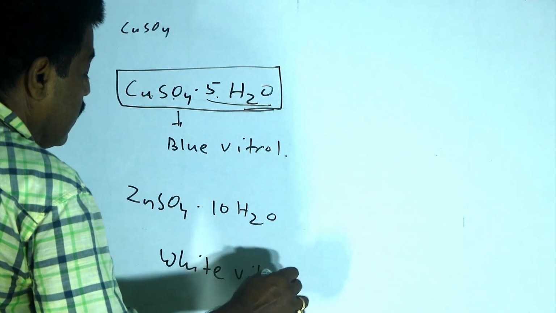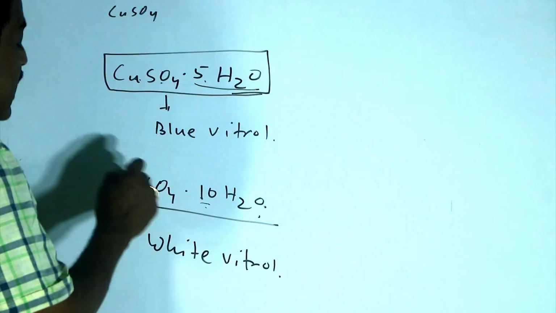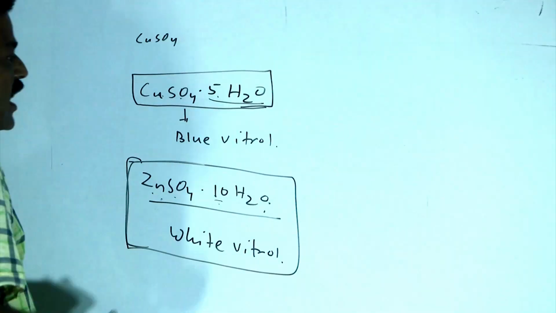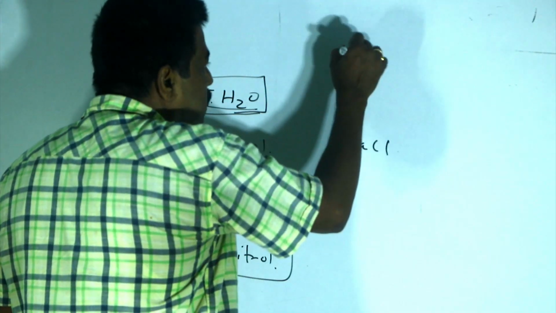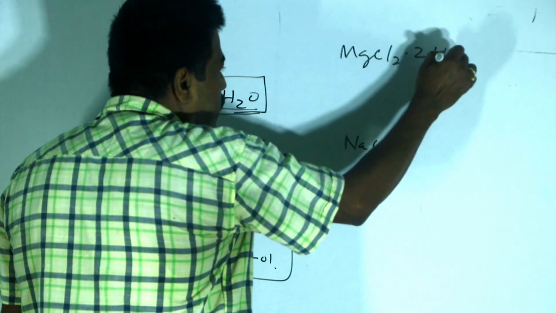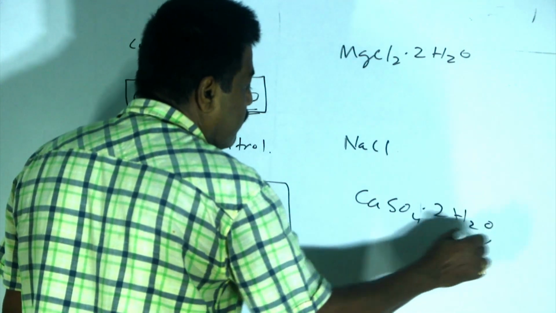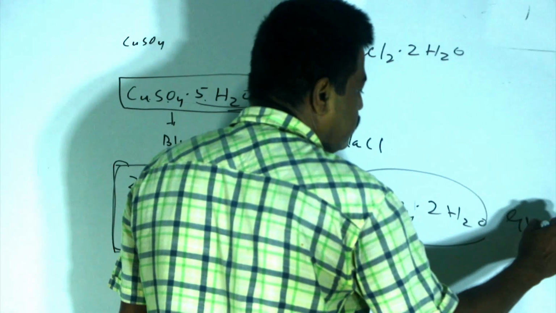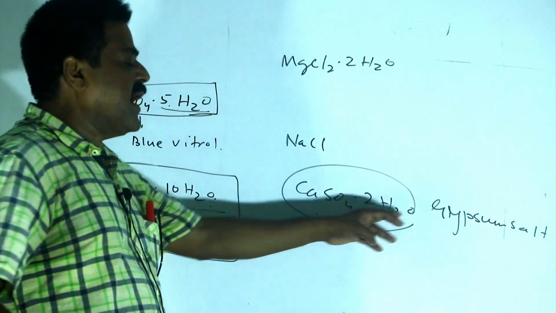Similarly, zinc sulfate with 10 molecules of water is called white vitriol. It is read as zinc sulfate decahydrate. Some salts remain in this form and some remain in simple form. Let's say NaCl remains as such, but magnesium chloride remains with molecules of water. Calcium sulfate with 2 molecules of water is called gypsum salt. It is called calcium sulfate dihydrate.